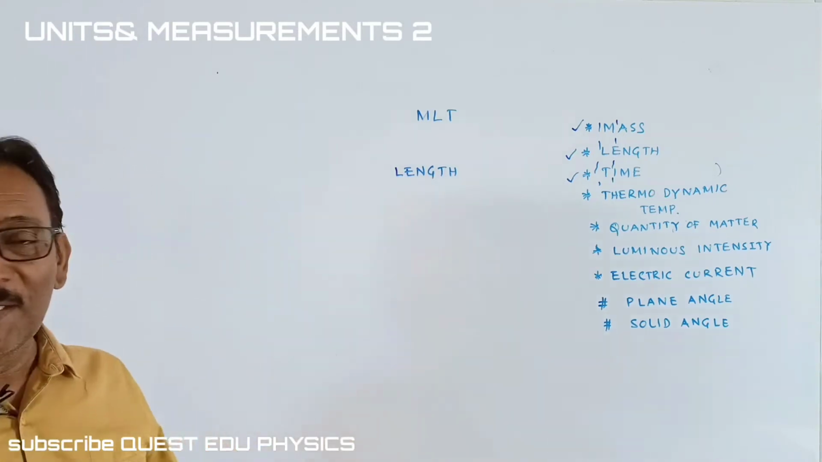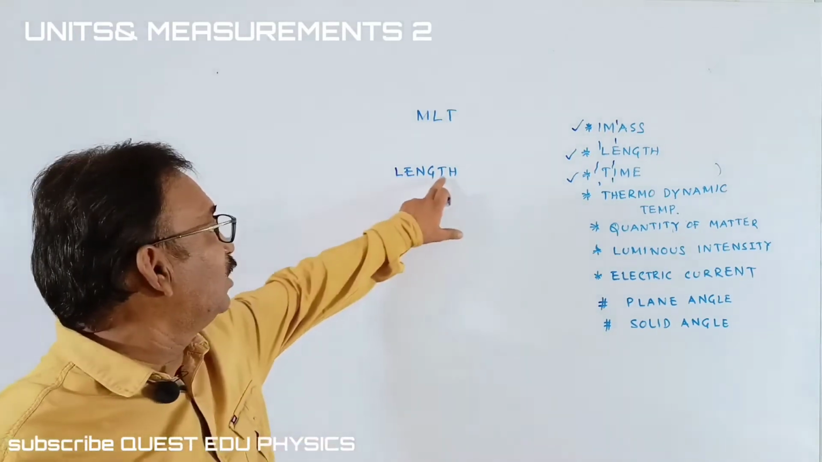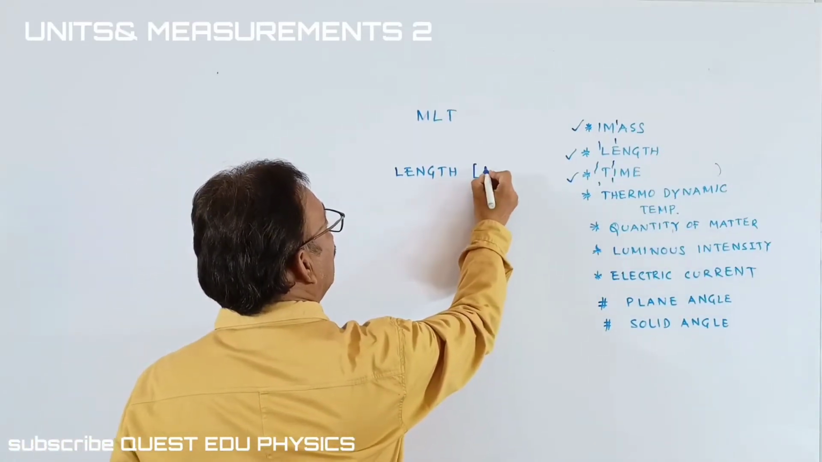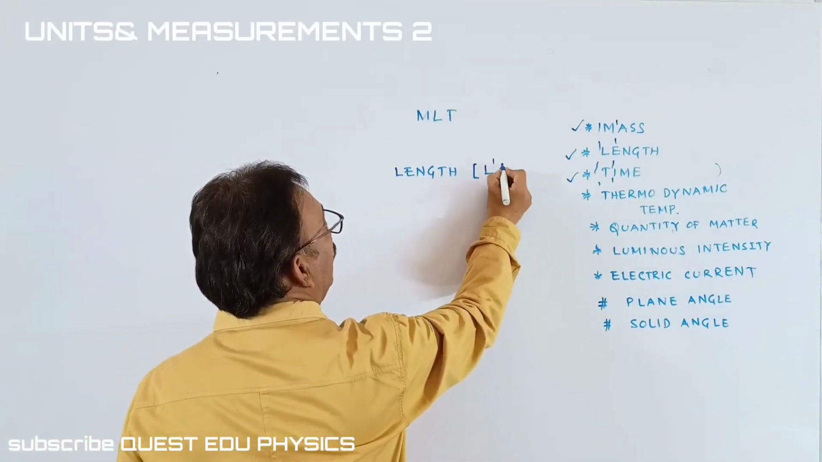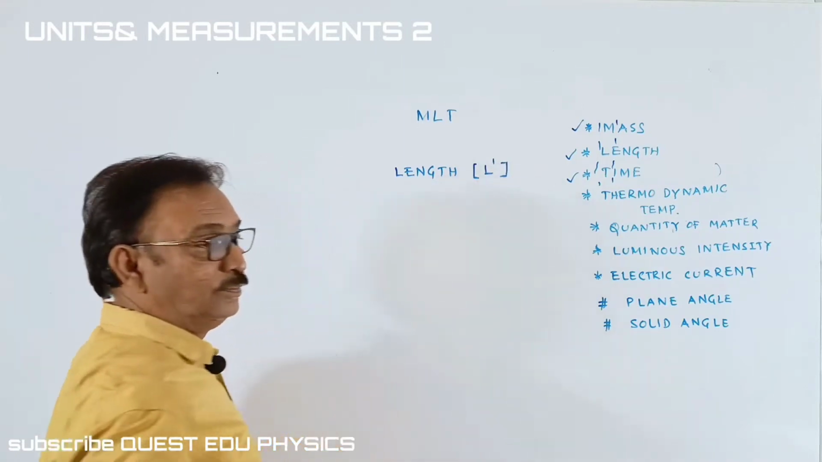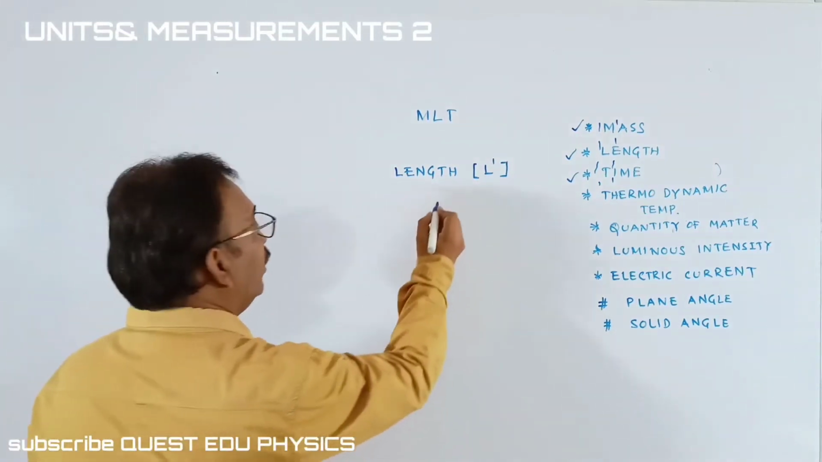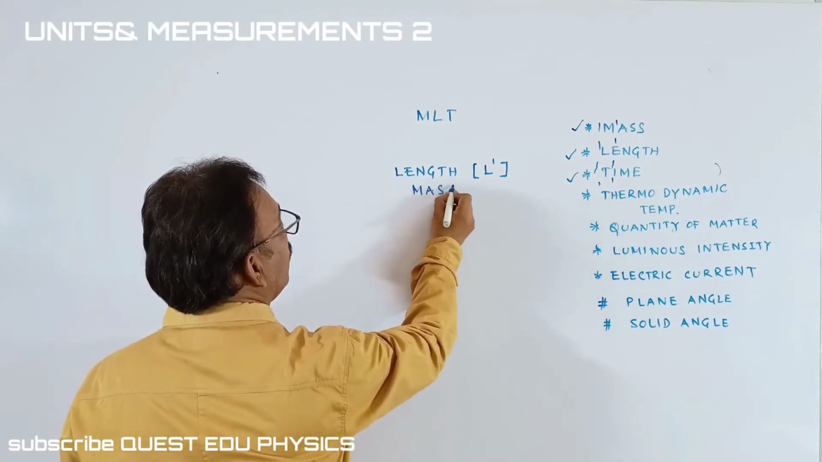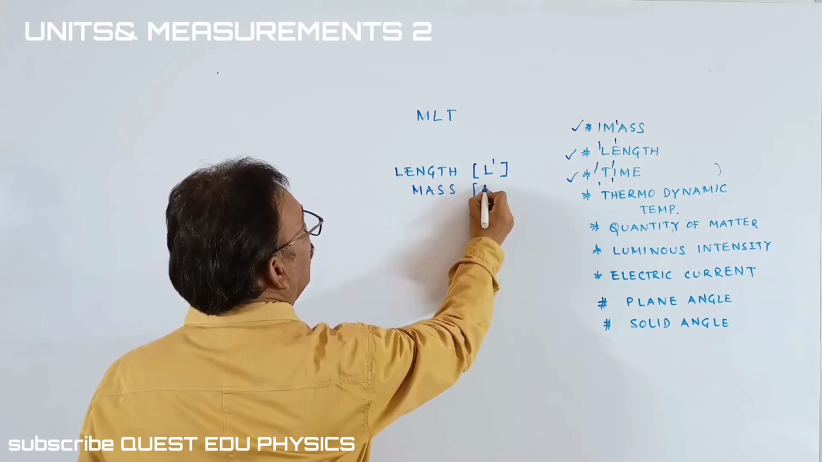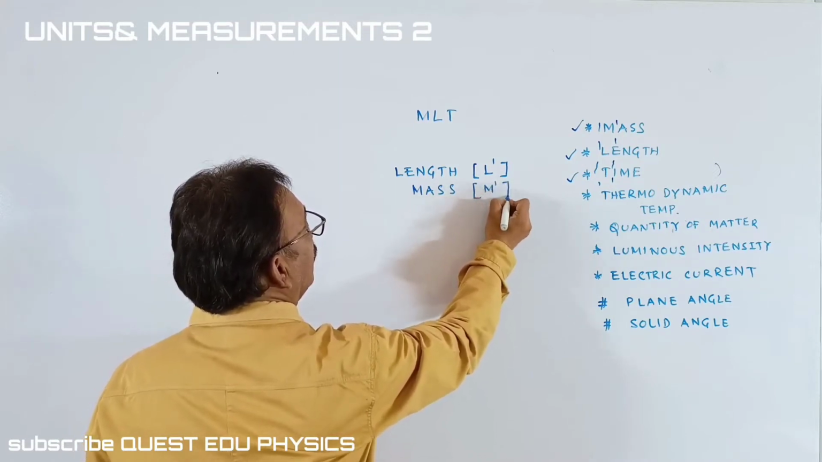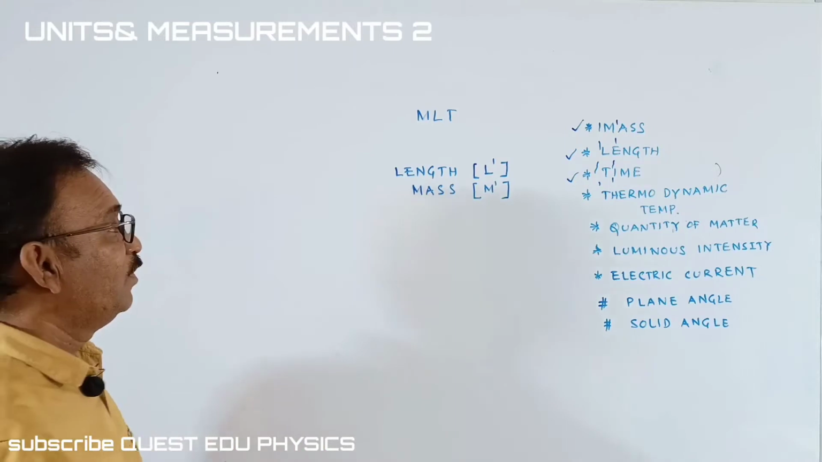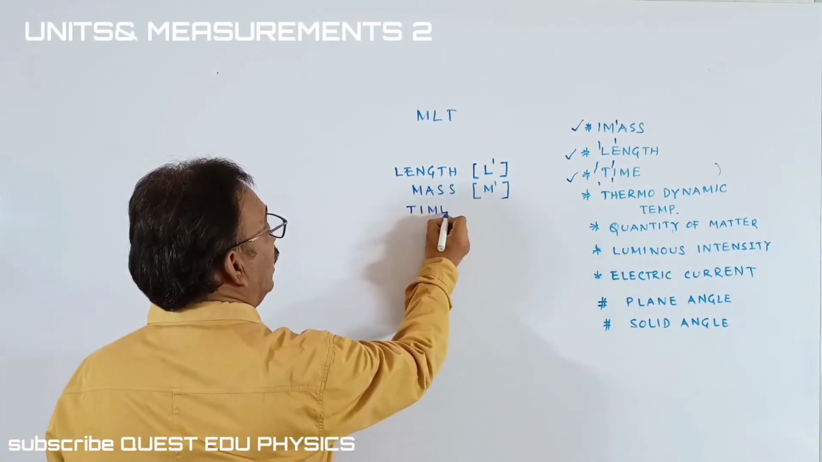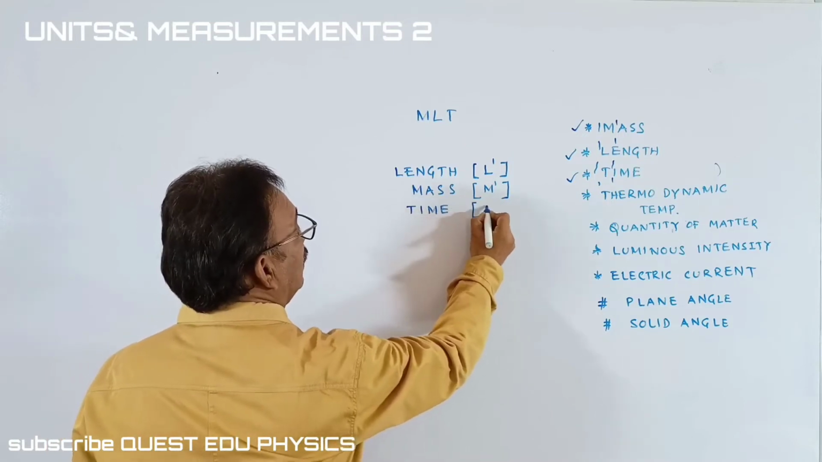Okay, it's a measure between the 2 points. We are taking length. The length can be written as L power 1. In the same way, we have to write the mass. Mass can be written as M power 1. Okay, students. And time is T power 1.